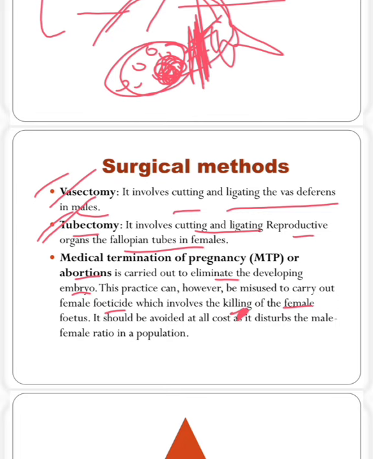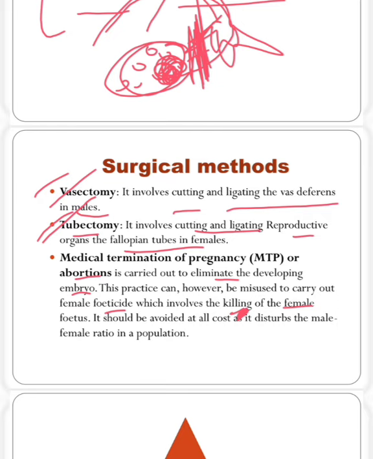After these illegal things, the government made a law that sex determination will not be done when they are in the fetus condition or in the embryo condition. Means when they are inside the womb. After birth they will know, but before birth this is illegal. So now this process is not done.